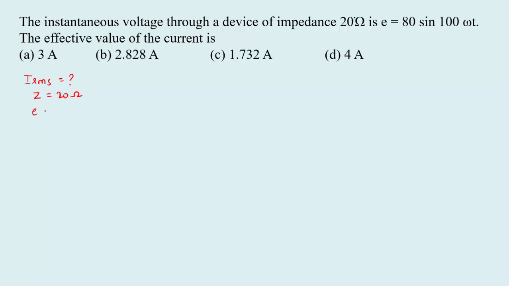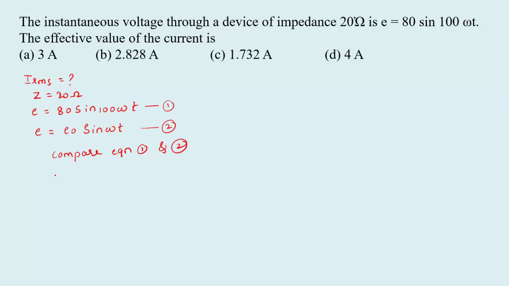and E equal to 80 sin 100 omega t. Let us take it as equation 1. Now I am going to compare equation 1 with E equal to E naught sin omega t, the instantaneous EMF. Let us take it as equation number 2. So compare equations 1 and 2, so that the maximum induced EMF E naught is equal to 80.